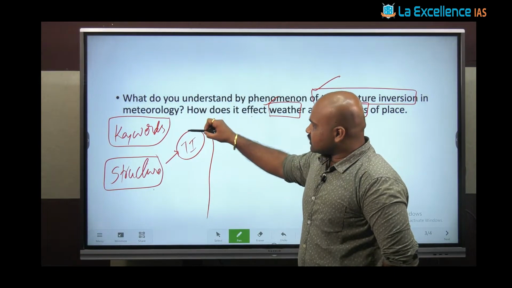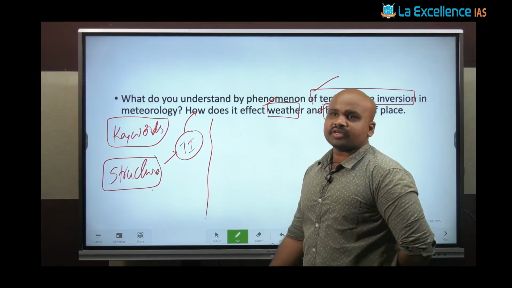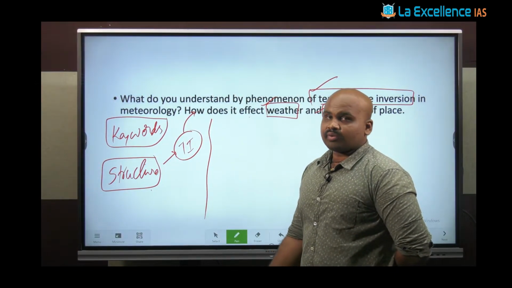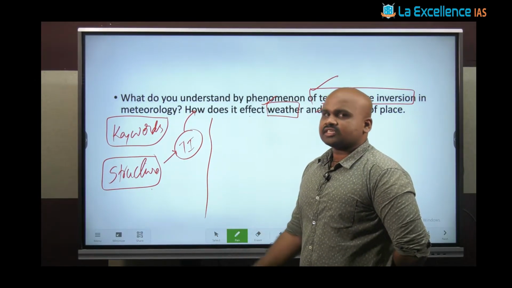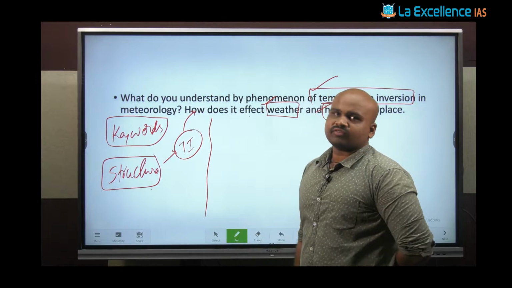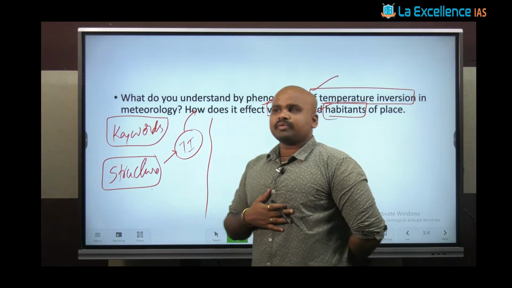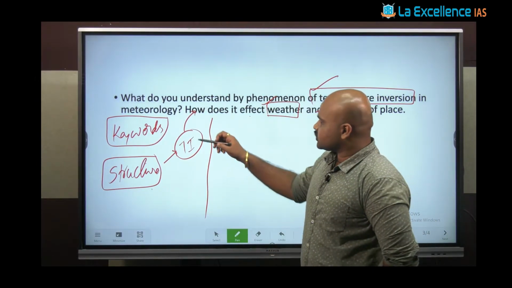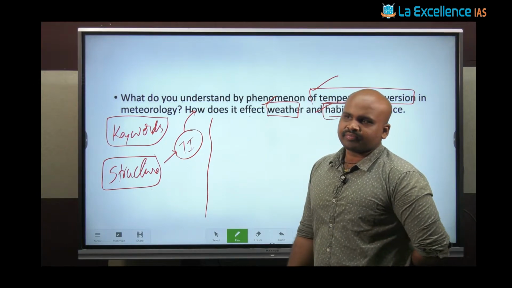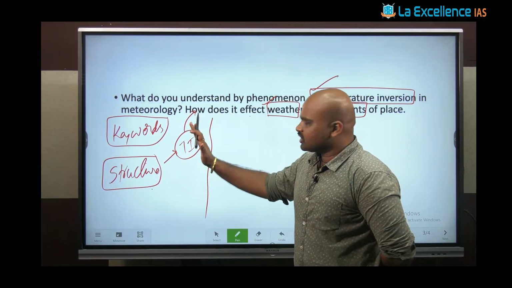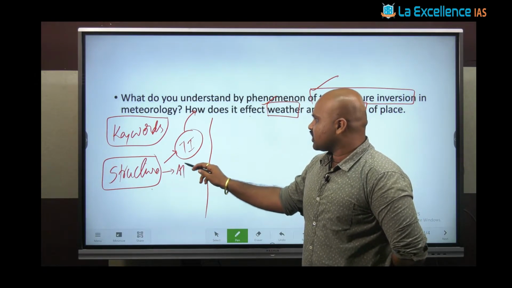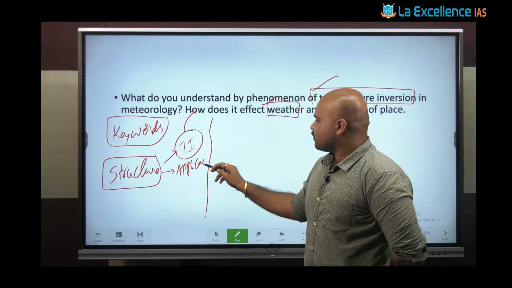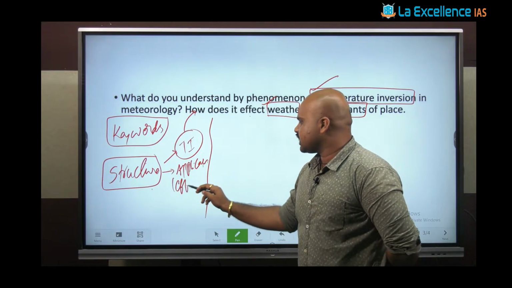You would see that there are certain prerequisite conditions for temperature inversion to exist, for example long cold nights, cloudlessness, windlessness, and the absence of rainfall. All of these are prerequisite conditions for temperature inversion as a phenomenon. Once we write about these, we will move on to the application aspect, where they are asking about the effect.